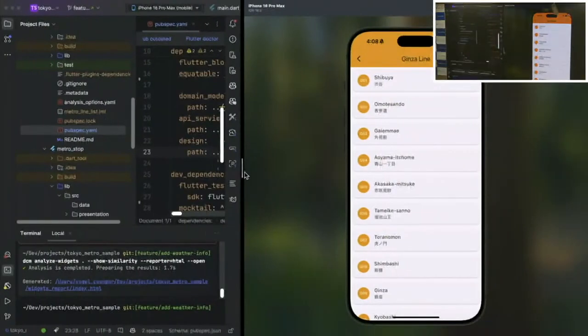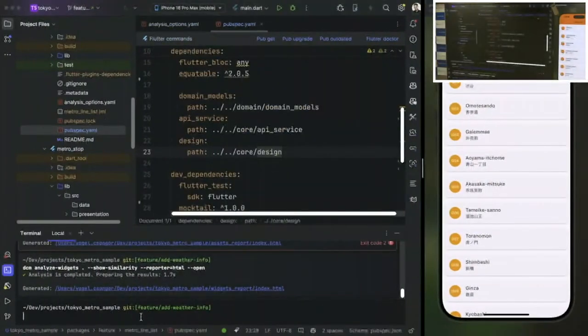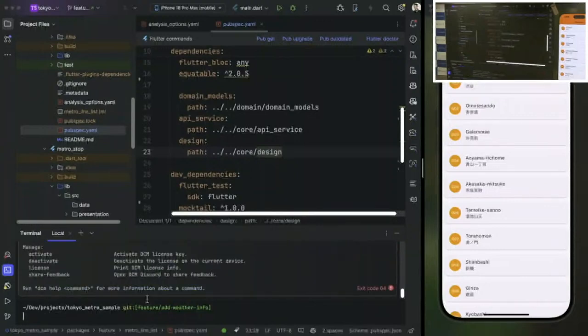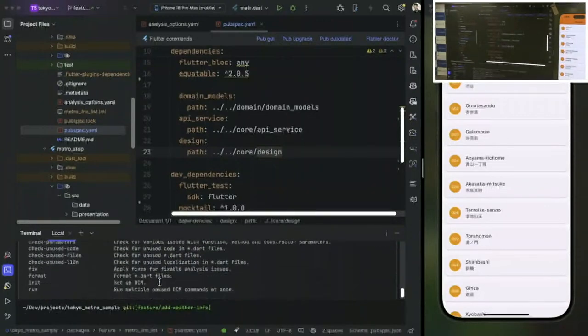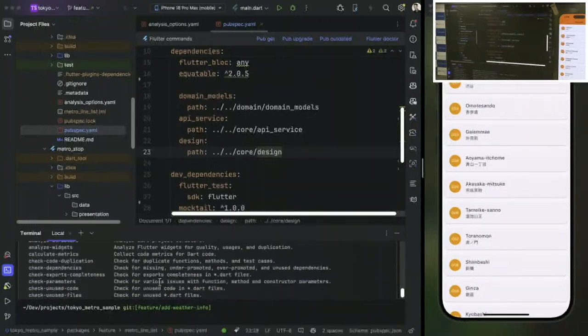There is a lot of additional information that we can get from these widget reports. These widget reports can help us enforce higher adoption of our design system. Besides that, there are a lot of metrics that we could analyze within our code base, which I can run with DCM.